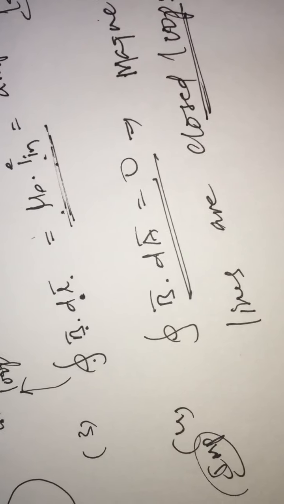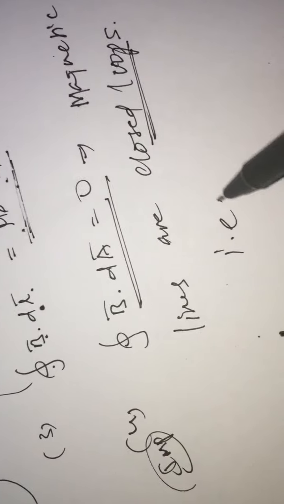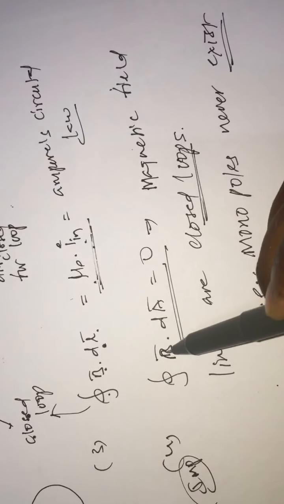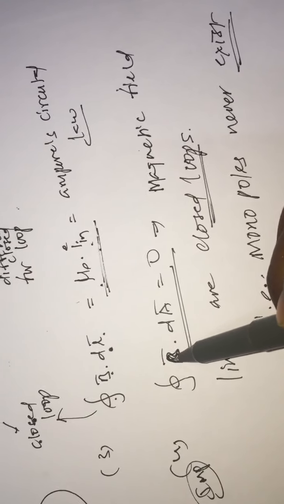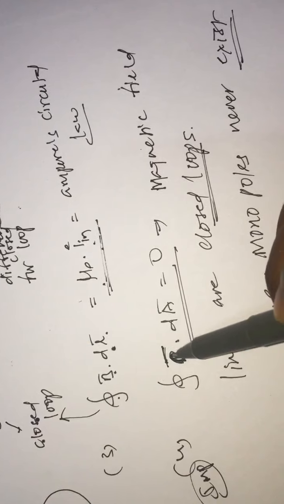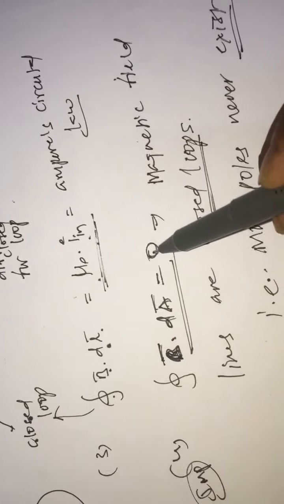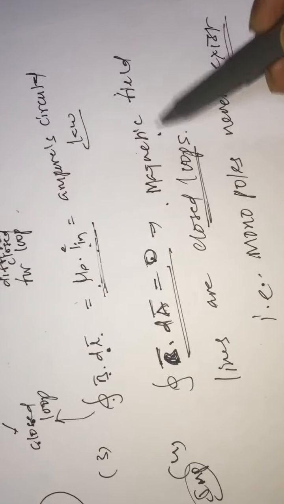Magnetic field lines are closed loops, that is nothing but monopoles never exist. Monopoles never exist, nothing but the field lines which are forming a closed loop. B vector dot dA vector is always equal to 0. This is the evidence that the magnetic field lines are forming closed loops.